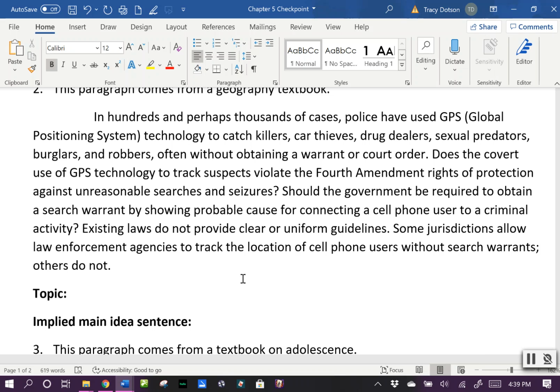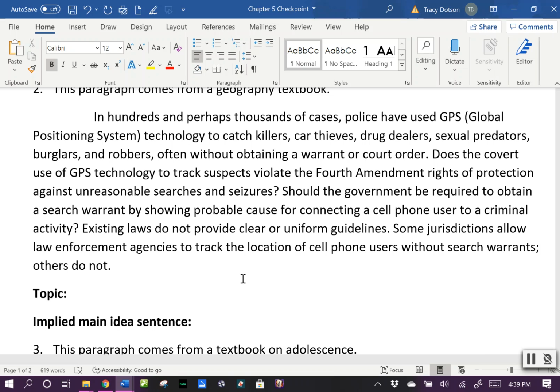Should the government be required to obtain a search warrant by showing probable cause for connecting a cell phone user to a criminal activity? Existing laws do not provide clear or uniform guidelines. Some jurisdictions allow law enforcement agencies to track the location of cell phone users without search warrants, others do not.